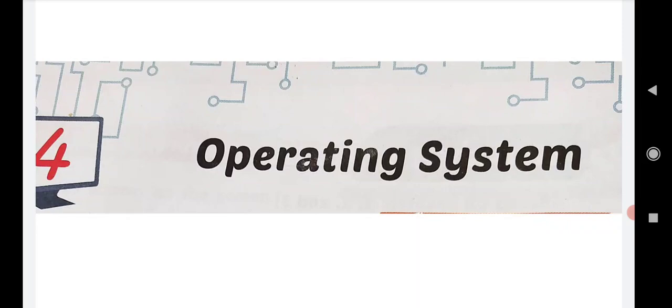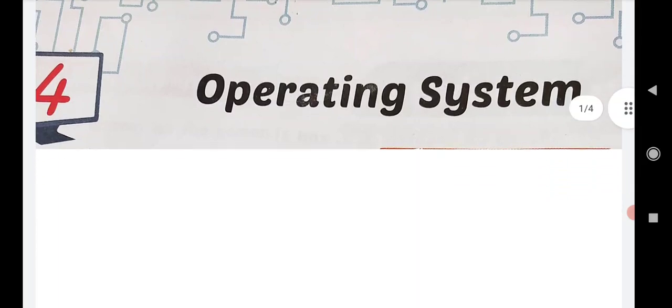So students, in the previous video we did the revision of chapter 4, operating system. Today we will do the revision of all the exercises. Those who have not completed their books or copies, or who took late admission, should complete your books and fair copies with the help of this video and the PDF. So let's start the revision of chapter 4, operating system.